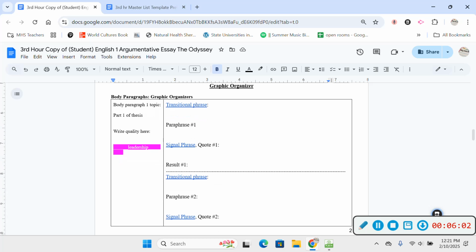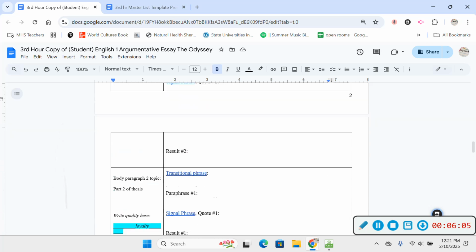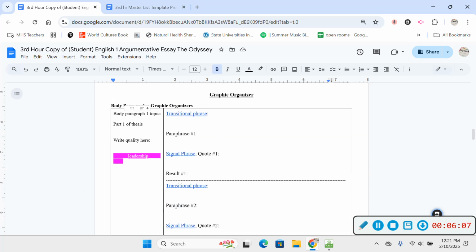Okay. Once I'm done doing that, now it's time to start filling in the blanks. We already did the heavy legwork for this with our heroic deeds tracking chart, so you're just going to be copying and pasting from that for the most part. You might have one that needs an example that we didn't cover in class, so you might have to do some thinking and actually go back to the textbook to find some stuff. But for the most part, if you pick pretty common qualities, you should probably be okay to just find all this information already composed on this document here.